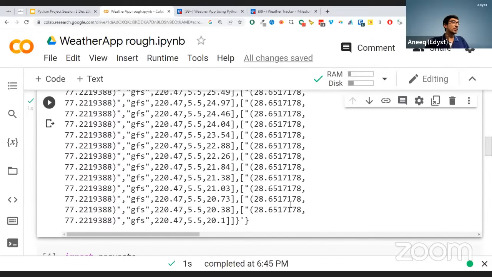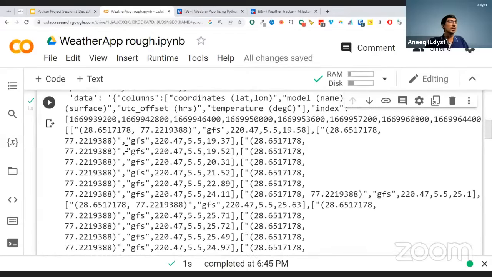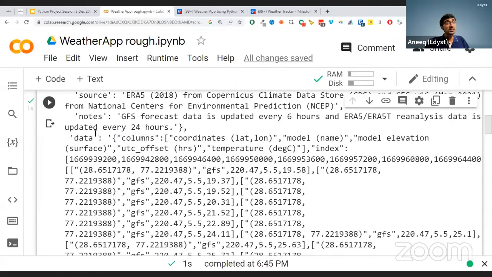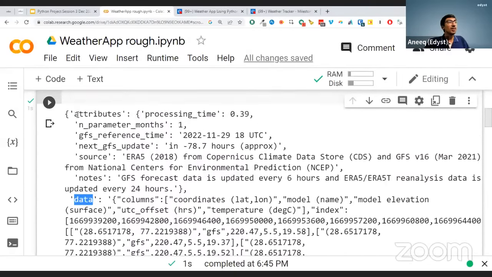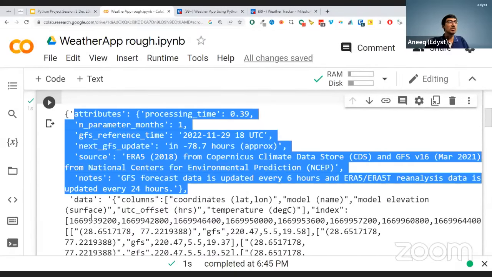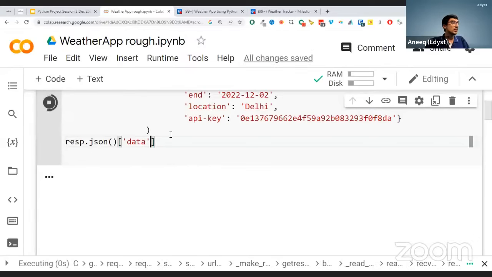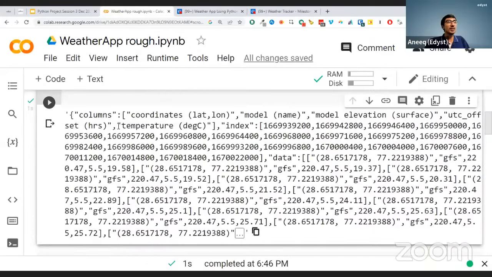First thing to remember when you get a response like this is never get scared of the response. Let's try to understand the response one by one. And for us, the major thing that we are looking for is something called data. All these other things are kind of useless. We are looking specifically for data. So what I'm going to do is I'll say, okay, on this response, I want the data part over here. Okay, I just want the data part over here. So when I did this, I got that this is the data that you are getting at this point, right?